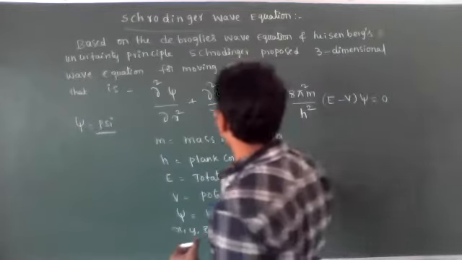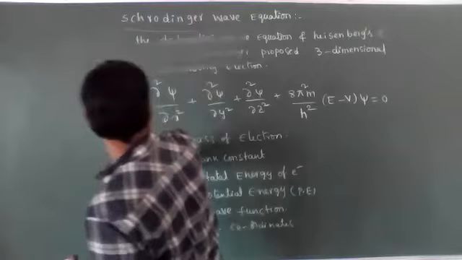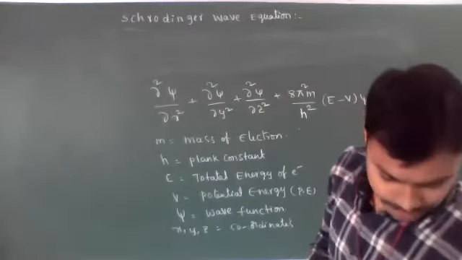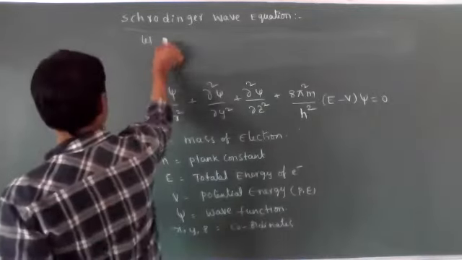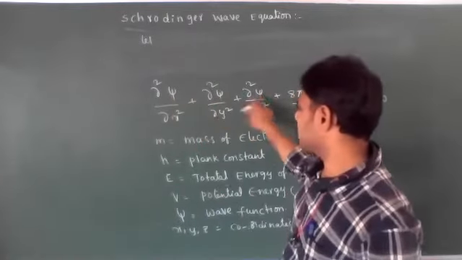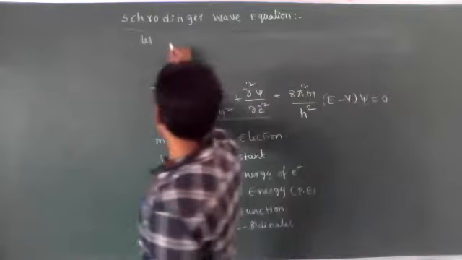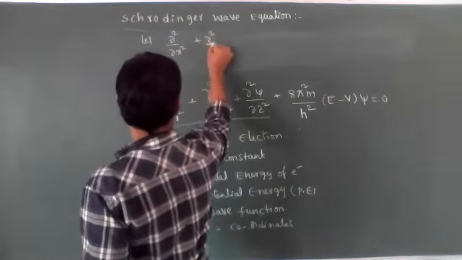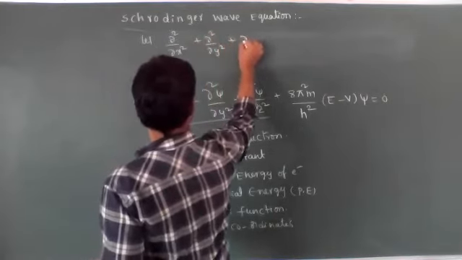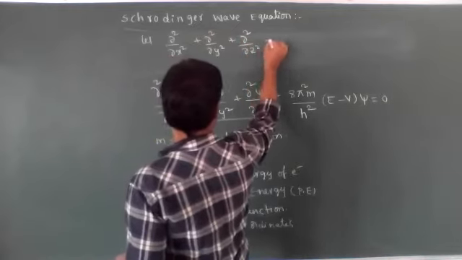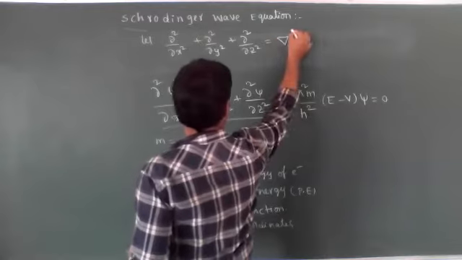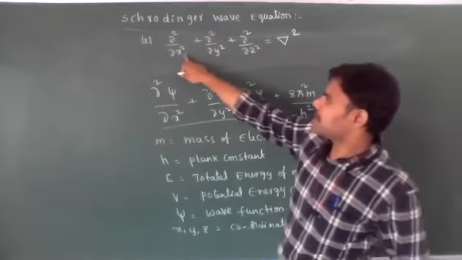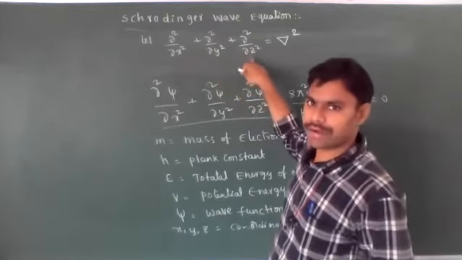Now we have to modify this equation in the simplest way. Let's see, I will do that; they also ask that. See here, if you observe, psi is common for the first three terms. If you take psi common, then dou square by dou x square plus dou square by dou y square plus dou square by dou z square will come.